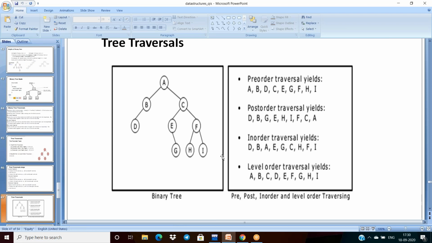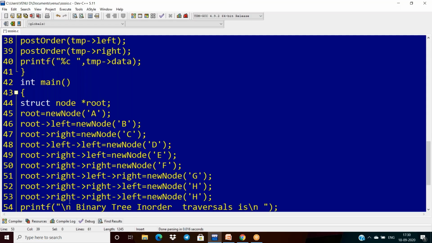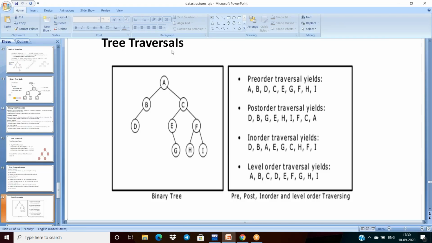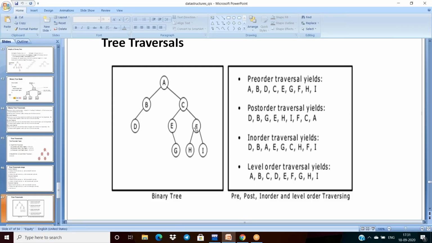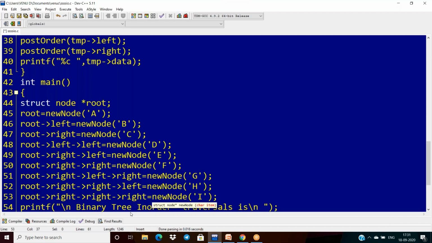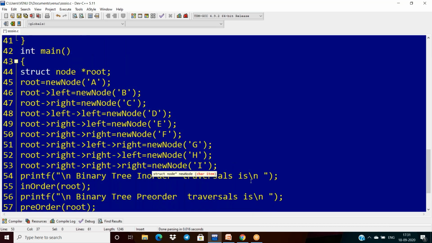What are the last ones here? H, I. Root dot right, right, and right, left is H, then right is I. So this is my input here.